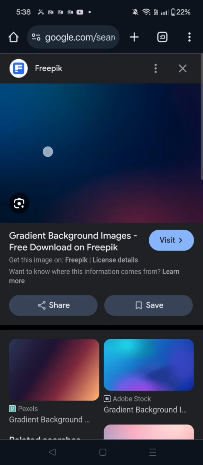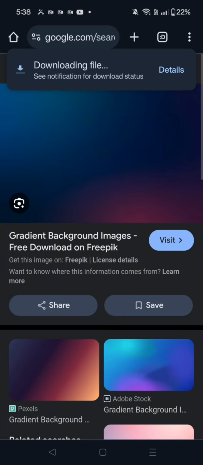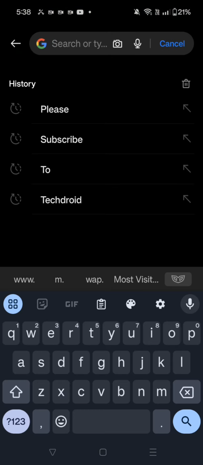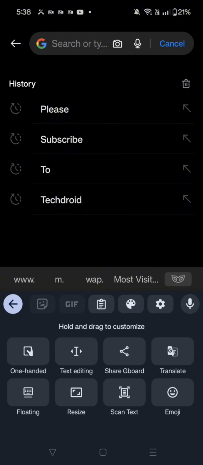This one looks pretty nice. Let's download it. Now your keyboard should look like this. It looks very boring. But let's change that.